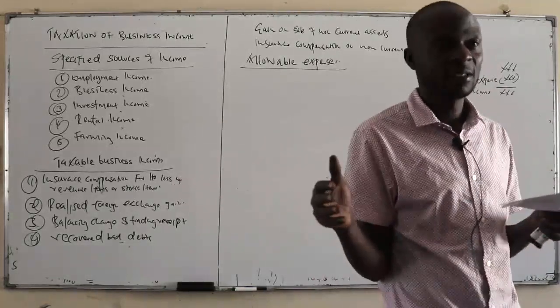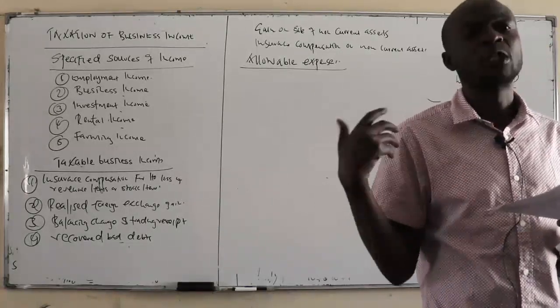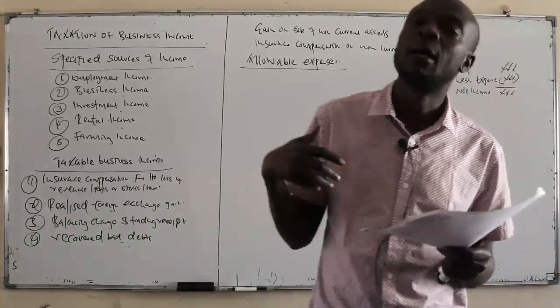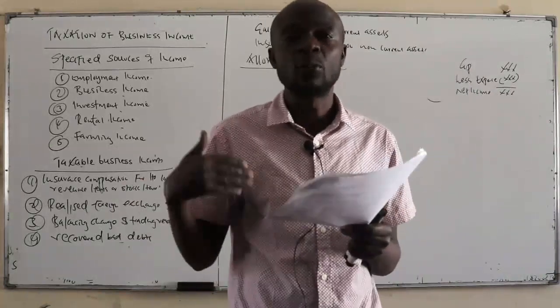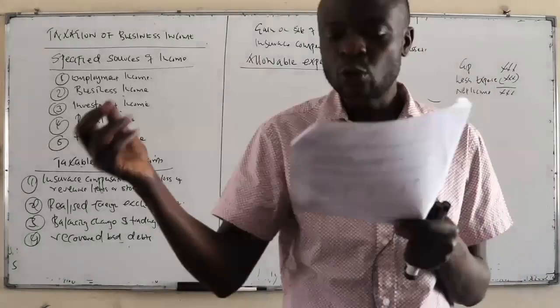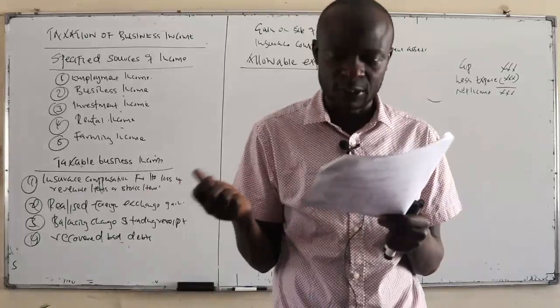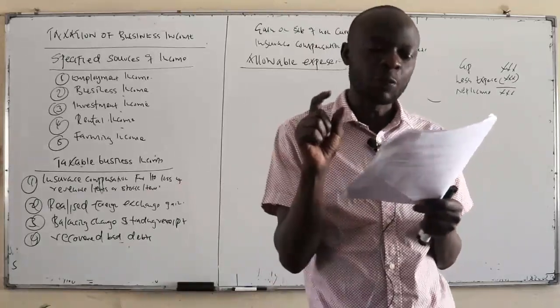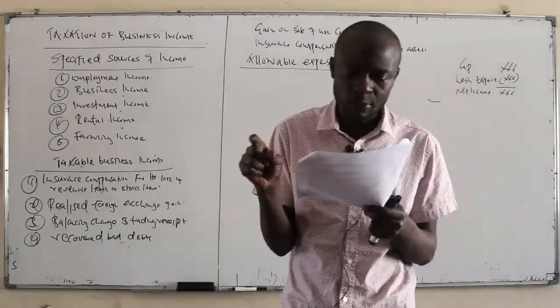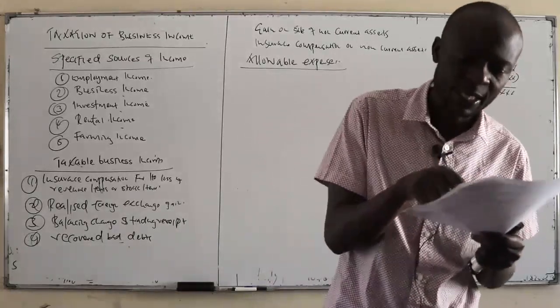Capital expenditure is expenditure on those items that assist you to generate more income, and revenue expenditure is expenditure on day-to-day operational activities.